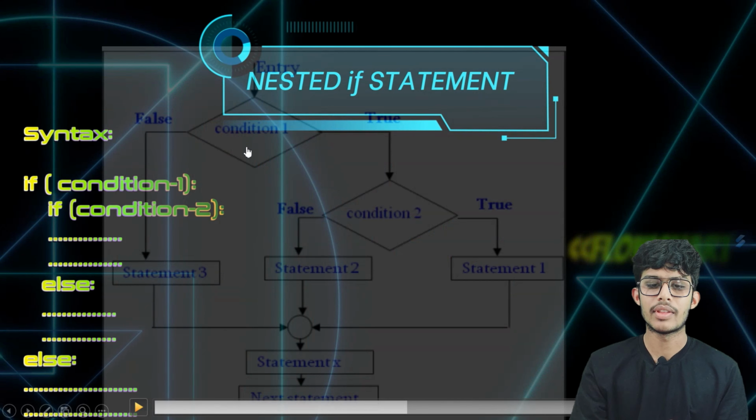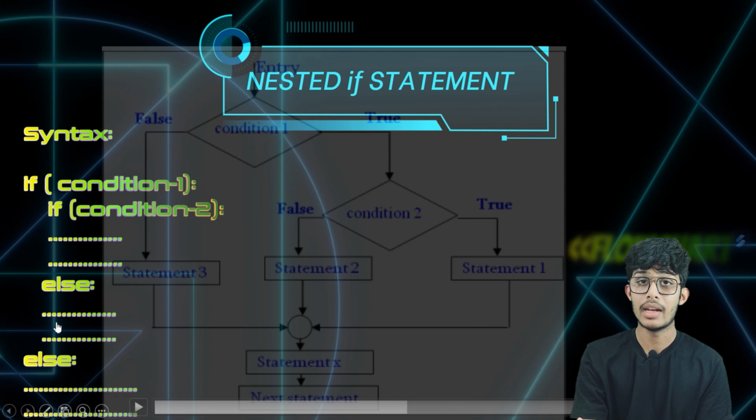The syntax of this nested if statement is like this. There will be the if statement, and under this if statement there will be one more if statement, and under that there will be some blocks of code, and there will be the else statement, and finally there will be one more else statement for this if statement.